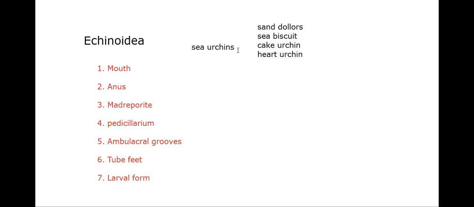Okay, the body is ovoid. Features I am writing here. Ovoid body, so it simply looks like this. The sand dollar is like the dollar coin. The diagram is in front of you; I'm not drawing the full picture, just showing the feature.